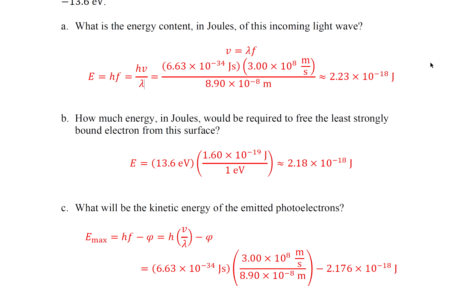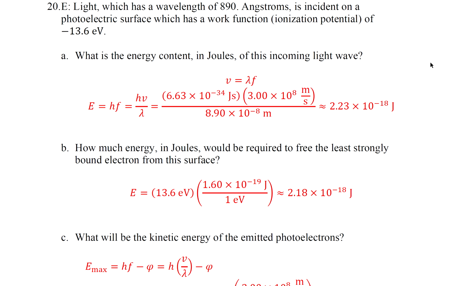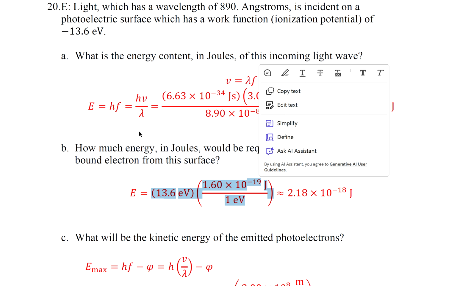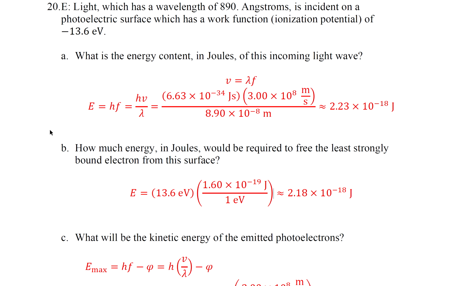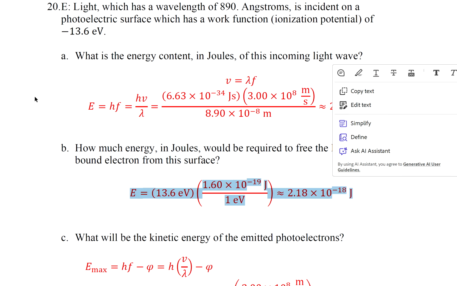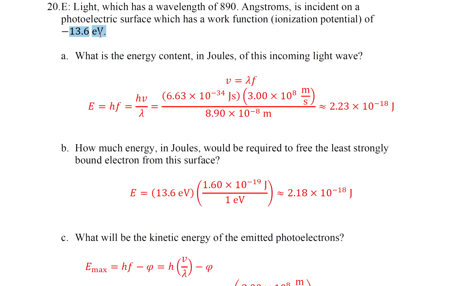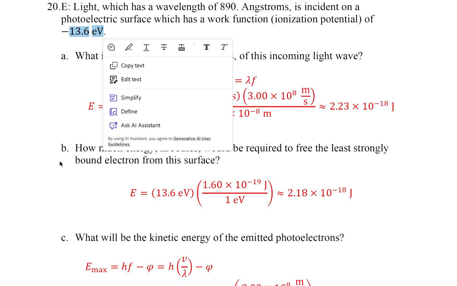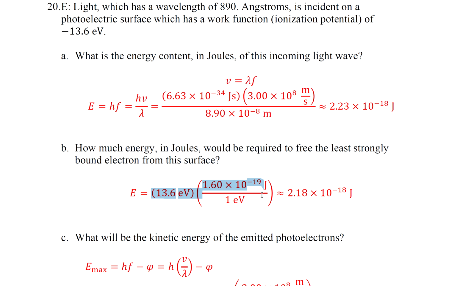Part B, how much energy in joules would be required to free the least strongly bound electron from the surface? Okay. So E equals HF. I apologize, this is not E equals HF. We were given 13.6 electron volts. Okay, so we're just going to convert electron volts to joules.